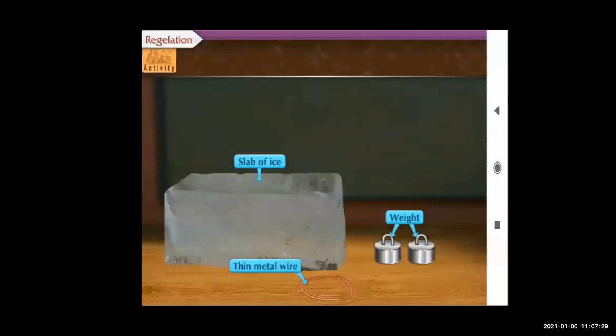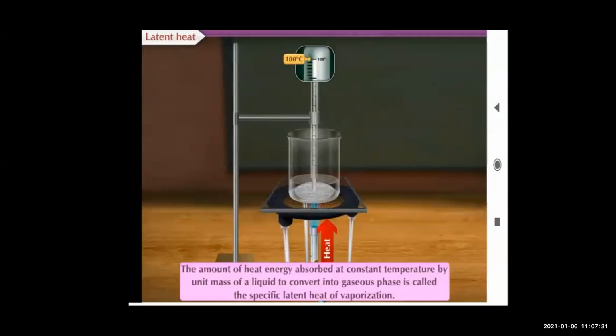Copper, ethyl alcohol, gold, silver, and lead. Right, so these are the substances. So you can see the melting point and boiling point of different substances. The melting point of water is 0 degrees Celsius and the boiling point is 100 degrees Celsius. Then similarly, in the same line, it is given the specific latent heat of fusion and the specific latent heat of vaporization.